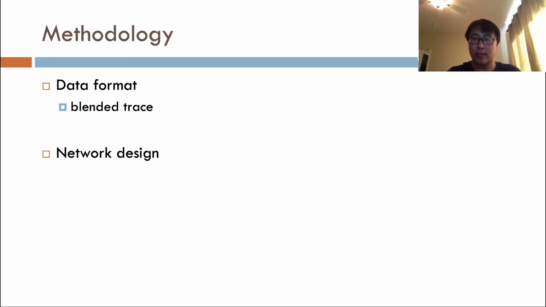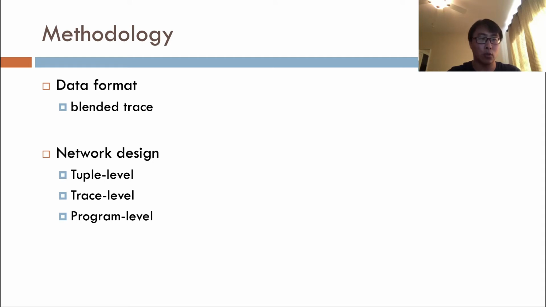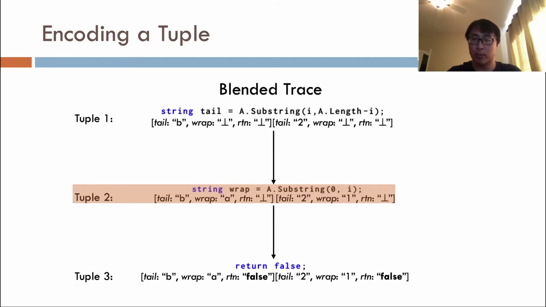Now the question is, how do we learn from this data? To this end, we propose to embed a program at 3 levels: tuple level, trace level, and program level. First, I'll explain how to encode a tuple in a blended trace, and I will use the one highlighted in the shadow box as an example.